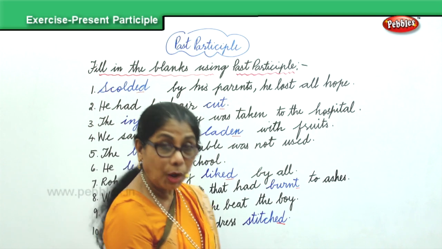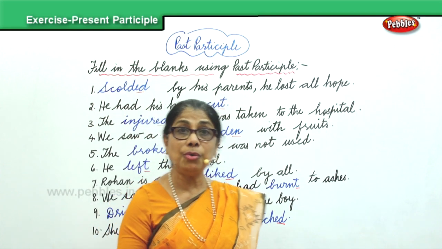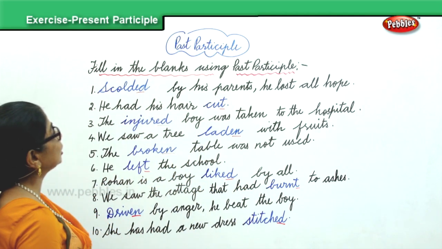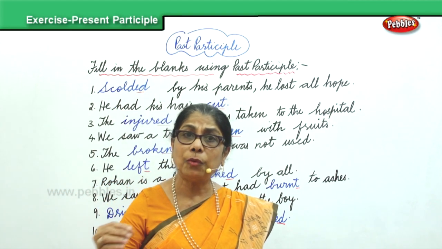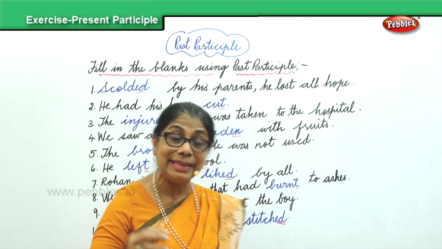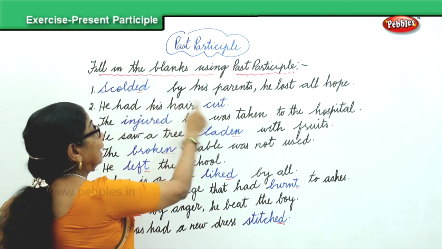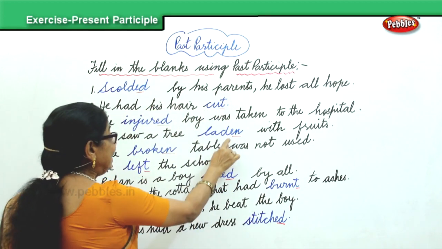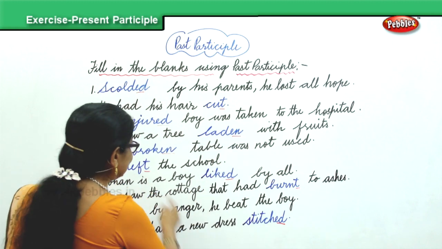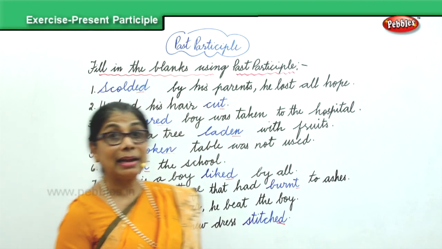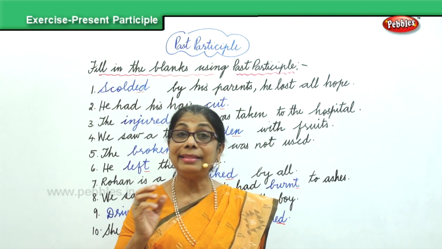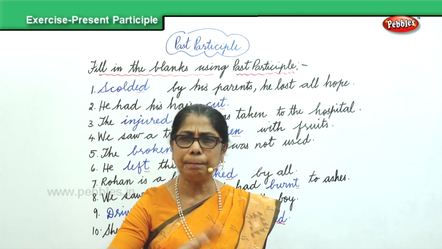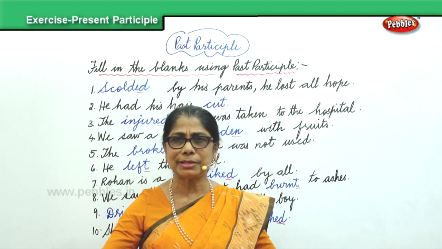So now we know how to fill in with the past participle. When you say past participle, the verb ends in ed, t, en. And the action in the past participle is completed.